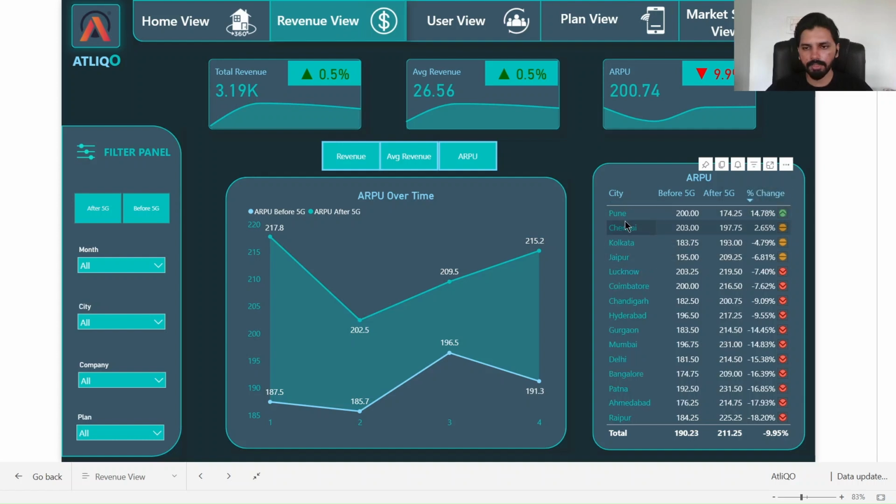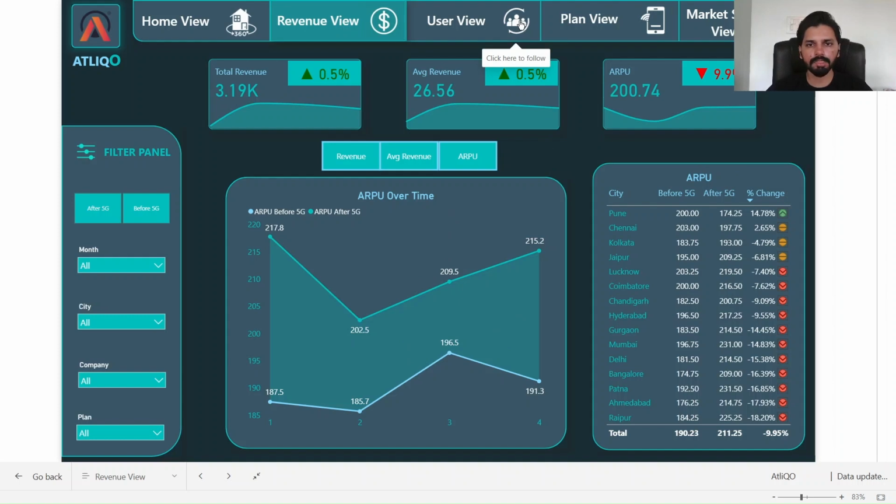The average revenue per user, or the ARPU, has mostly declined in the Pune region. As we can see, initially the average revenue per user was 200, now it's 174, with a 14.78% decrease, which is a major point to be kept in mind by the management, who should work according to that. So this was all about the revenue view.